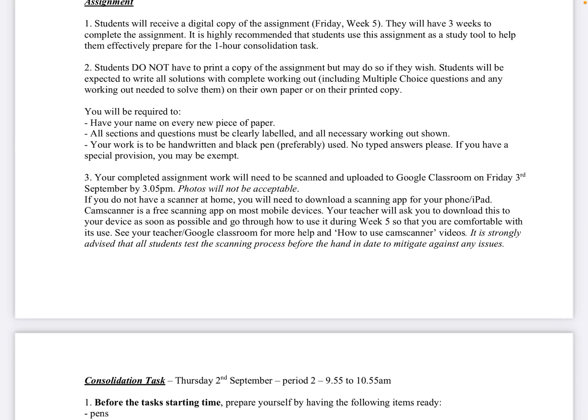That's the Cam Scanner or other scanning app if you wish to not use Cam Scanner, and we'll go through how to use it during week 5. Now, I've uploaded a video to today's box that Mr. Abby Elias has nicely done for us, and it shows you how to use it.